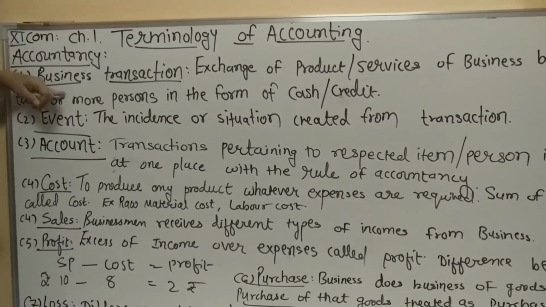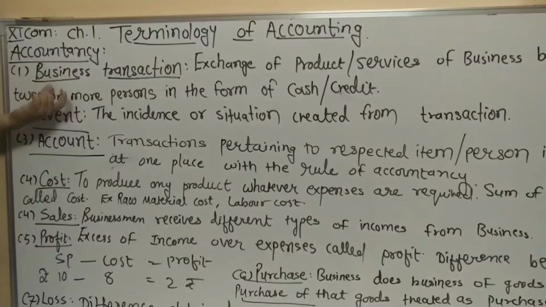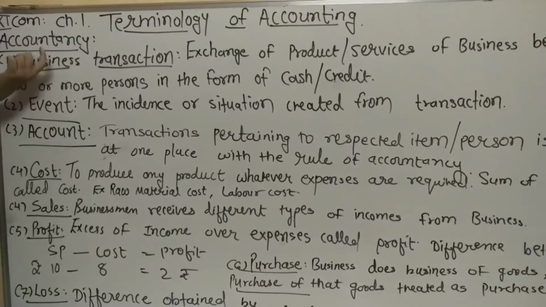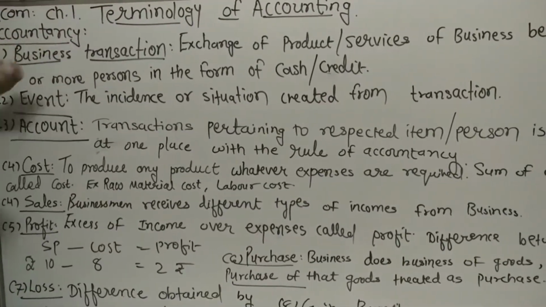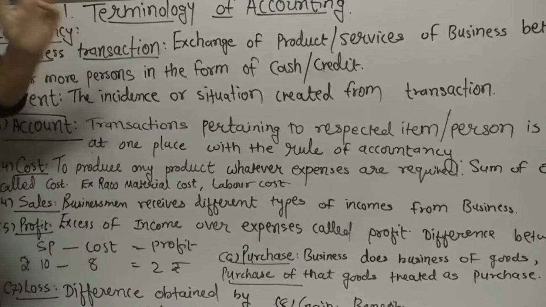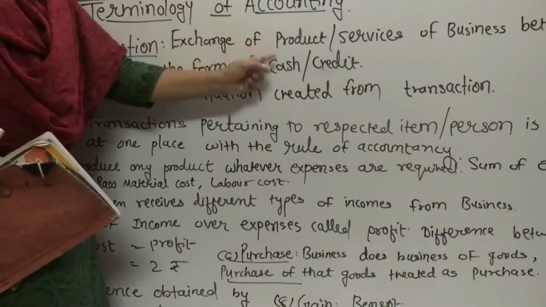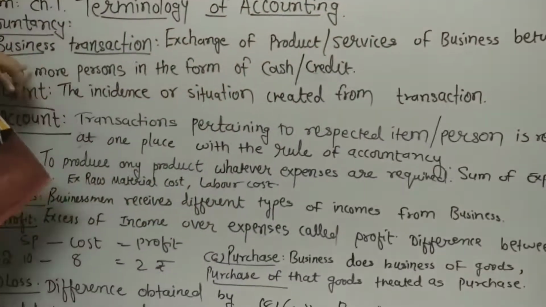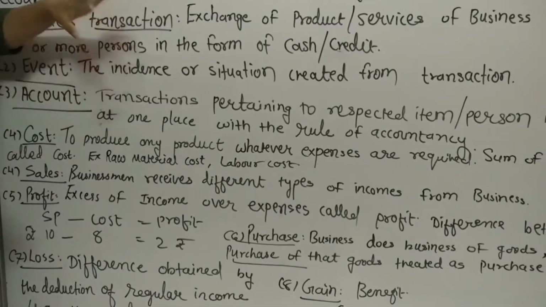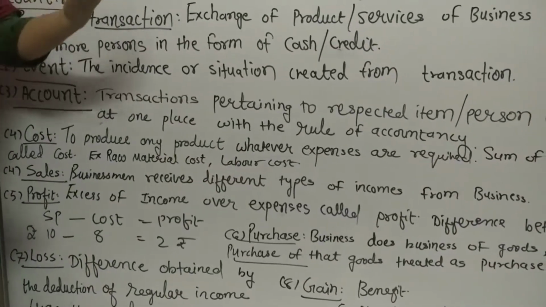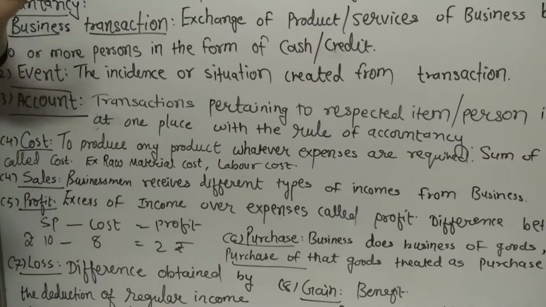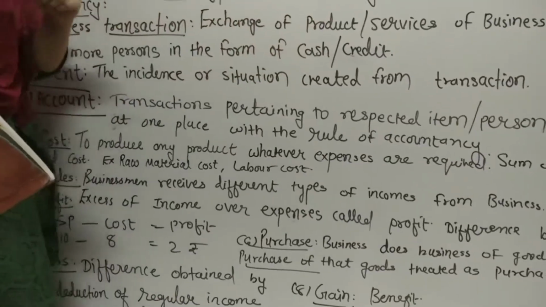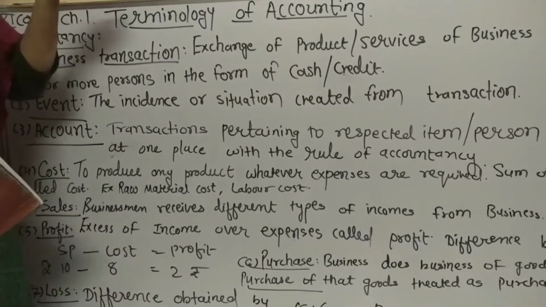The first one is business transaction. As we are learning about the business, you know what you mean by business? Any activity which is done with the intention of profit, that is business. And transaction means the exchange of goods, products and services of the business between two or more persons, in the form of cash or credit. For example, I have purchased goods of 5,000.